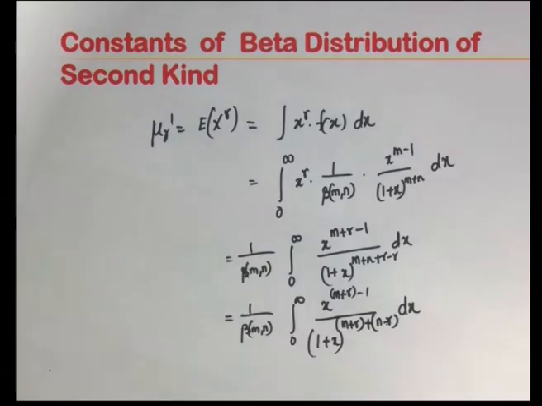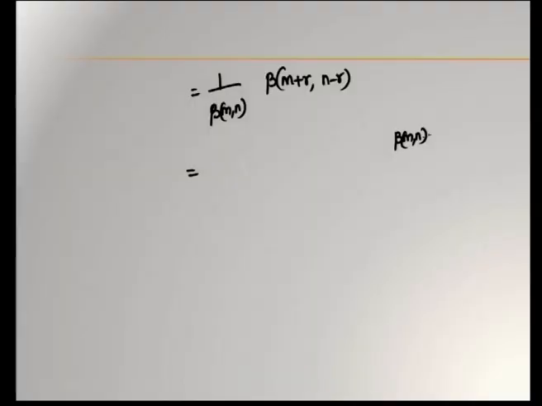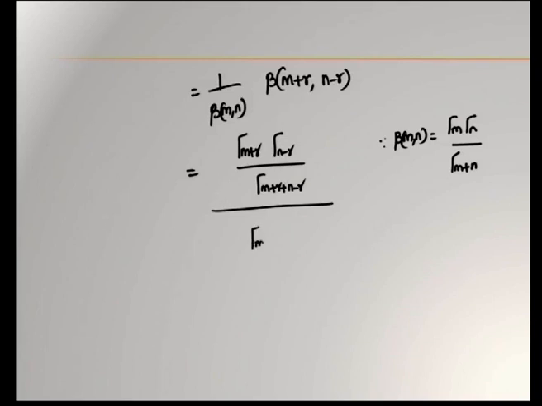So, this equals 1 by beta of m comma n into beta of m plus r comma n minus r. Using the gamma function for the definition of beta function, what is beta of m comma n in terms of gamma? Beta of m comma n is gamma m gamma n by gamma m plus n. This is the formula for beta of m comma n. So, here we have gamma of m plus r, gamma n minus r by gamma m plus r plus n minus r, divided by gamma m, gamma n by gamma m plus n.